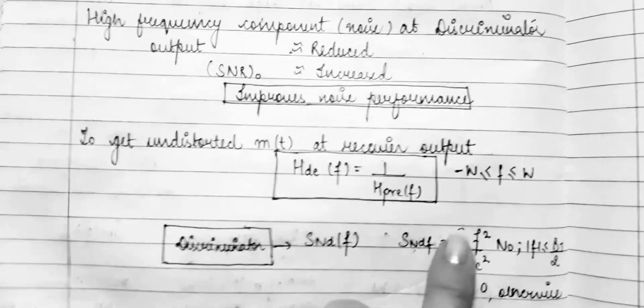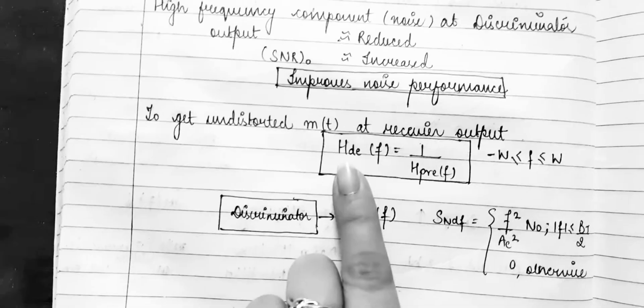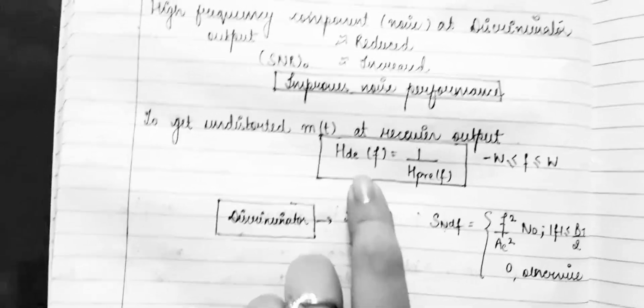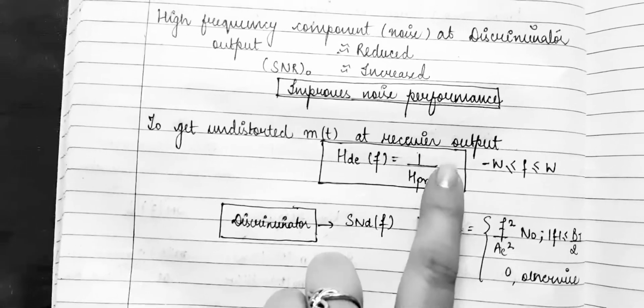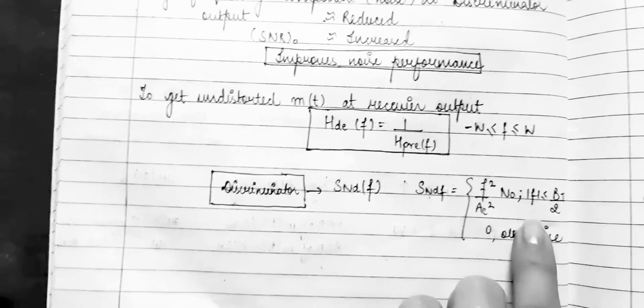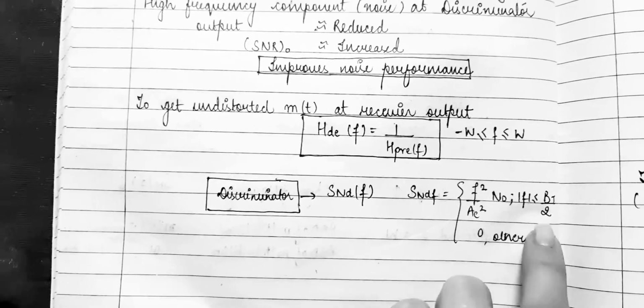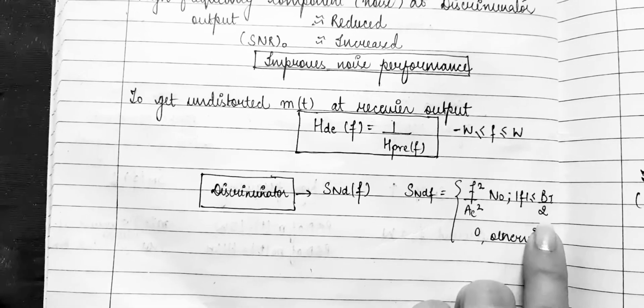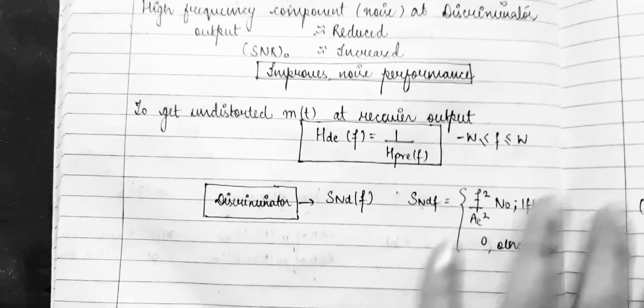Now to get the message signal at the receiver output, we have a formula: HDE of F, that is de-emphasis, is equal to 1 upon pre-emphasis, that is inversely proportional, band limited from minus W to plus W. Here we have a discriminator having output SNDF. Your SNDF is equal to F square upon AC square N naught, where mod F is less than or equal to the transmission bandwidth by 2, and 0 elsewhere.